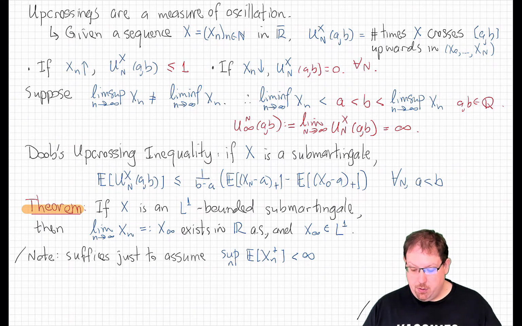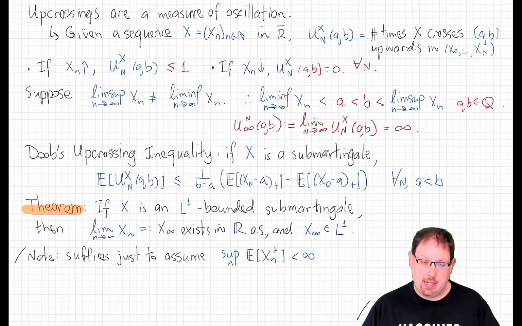And if we can therefore do that for all rational numbers a less than b, then we can take intersections of countably many things to show that almost surely un is going to converge. That's what we're going to prove right now, and actually it's even better because this argument would only allow us to conclude that the sequence xn converges in the extended real line, whereas in fact it's going to converge to a real number. That's our theorem, the first version of the Martingale convergence theorem.